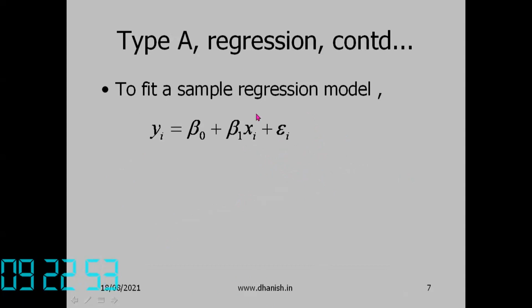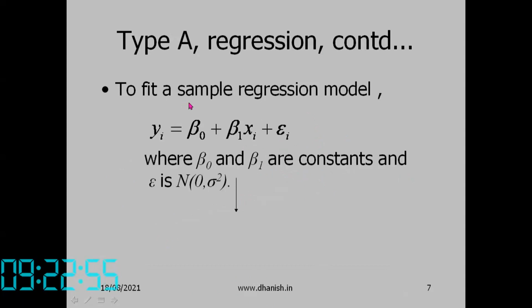So what we are trying to do is to fit a sample regression model. We have a certain sample of points, and using that we are trying to fit a sample regression model: yi equal to beta naught plus beta 1 xi plus epsilon i, where beta naught and beta 1 are constants, and epsilon is normally distributed with mean 0 and variance sigma square.